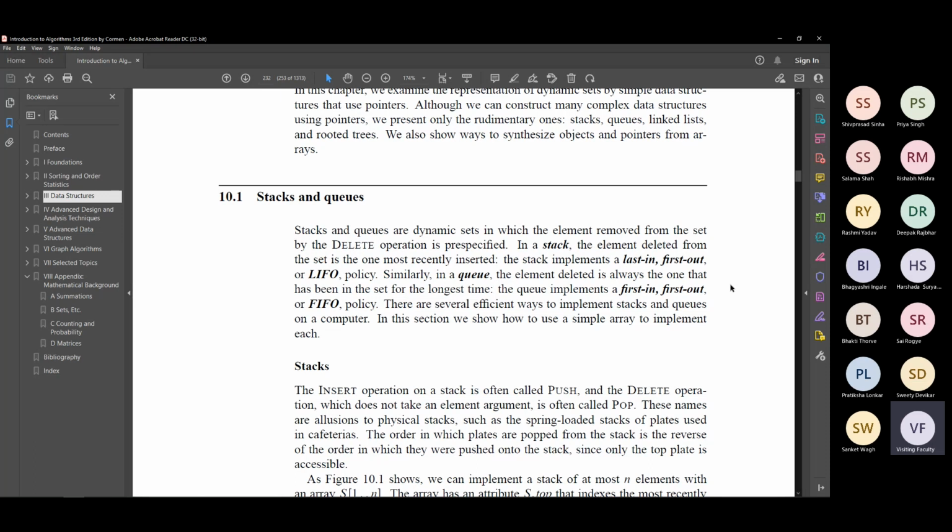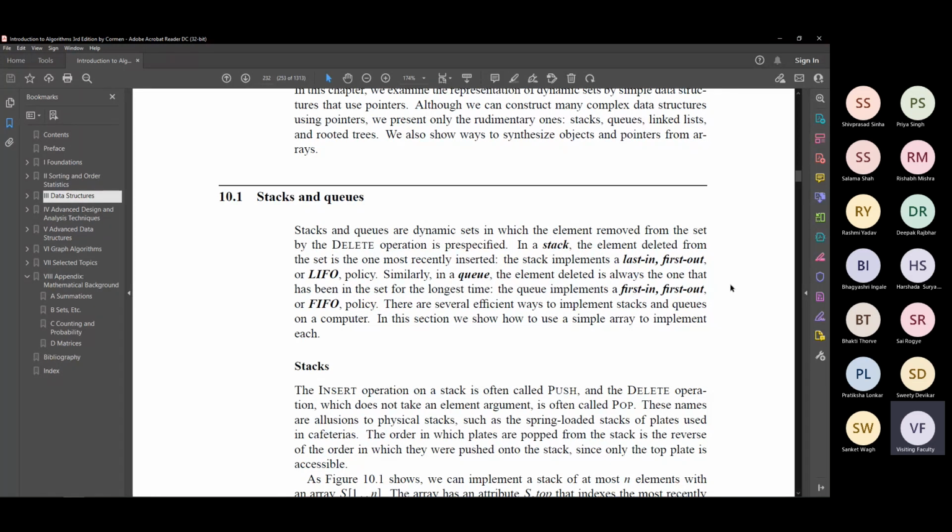Now in a queue it's different because there is an entry point and an exit point, different, correct? So you can process it sequentially. The first guy who joins the ticket queue for a train ticket will be the first guy who gets the train ticket and leaves the queue, right? The second guy who joined the queue will be the second guy to get the train ticket and leave the queue, correct? The order does not change.